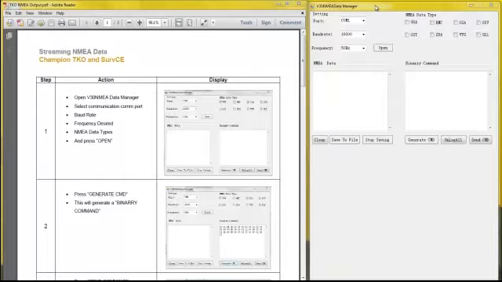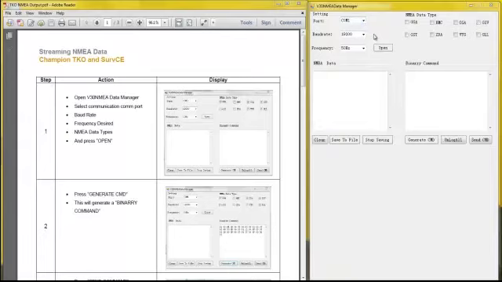The first thing we're going to do is select our COM port to connect our computer to our TKO receiver. Now it's very important that we connect using the serial cable that's provided and not the USB cable. If you do not have a serial port on your computer, you will need to use an authorized USB to serial port adapter and make sure you pick the right COM port. In my case, it's COM1.